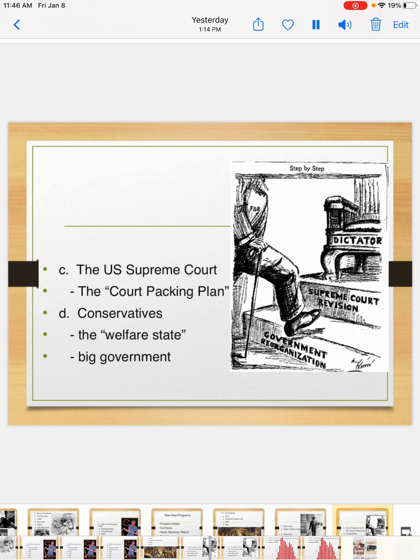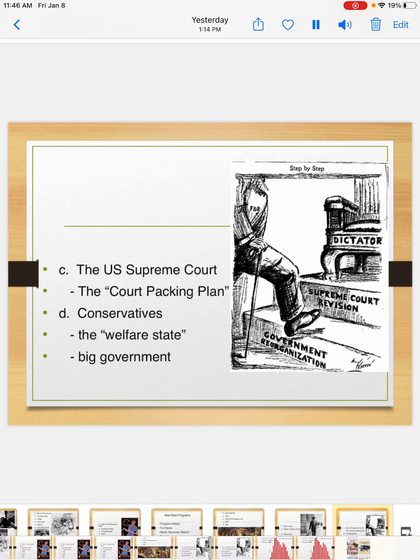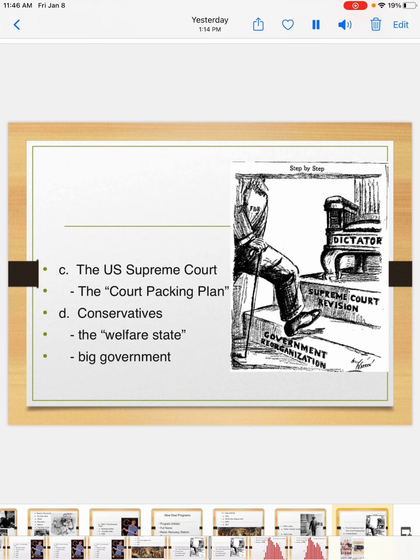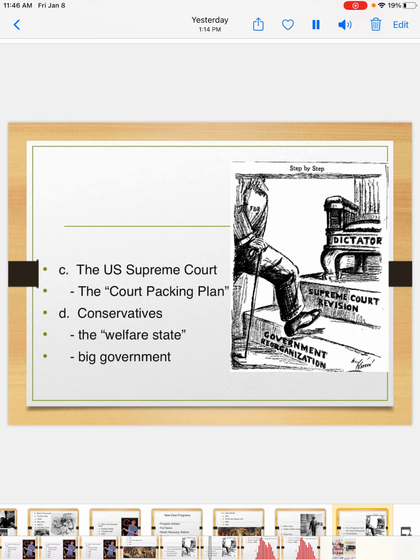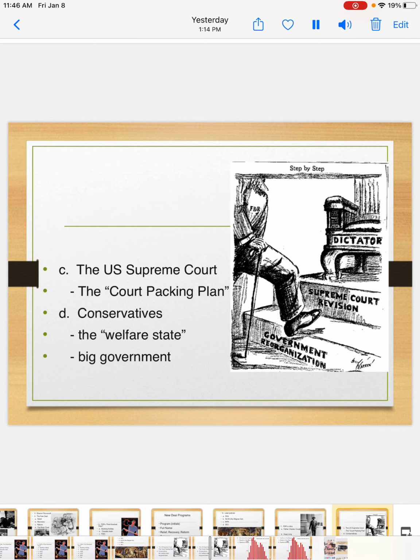Another criticism of the conservatives towards FDR would be they felt like the size of the federal government had gotten way too big under FDR. So we know the more the federal government is involved with our everyday life, the bigger the federal government gets, and the New Deal definitely had the federal government interfering in people's lives. Not always a bad thing, but that's just the case. And so this meant the government was going to grow. It grew under FDR, and many conservatives also felt like this was going to cost America too much money, leading us to higher deficits and higher debts.